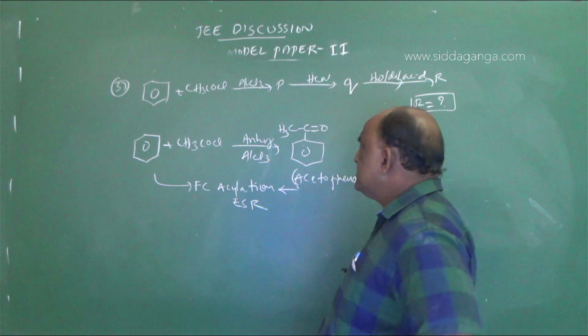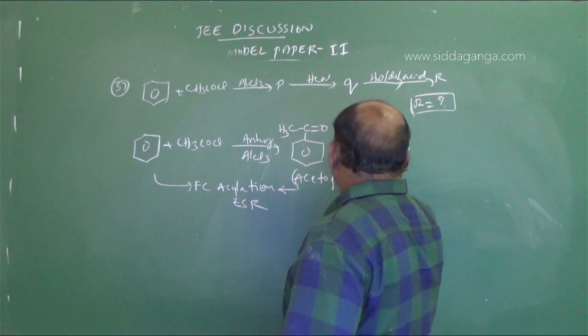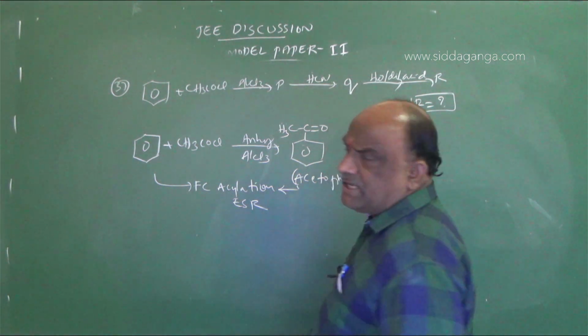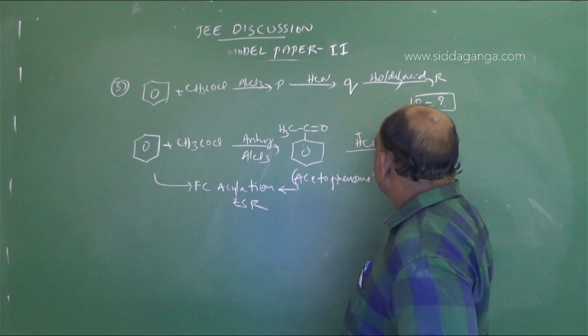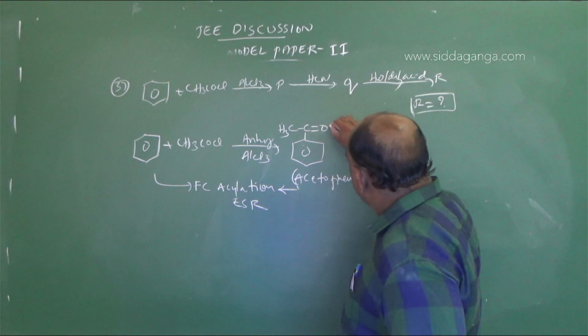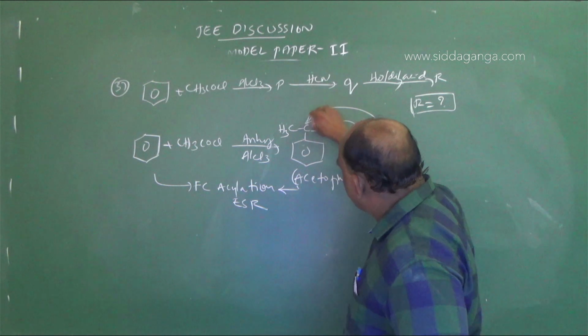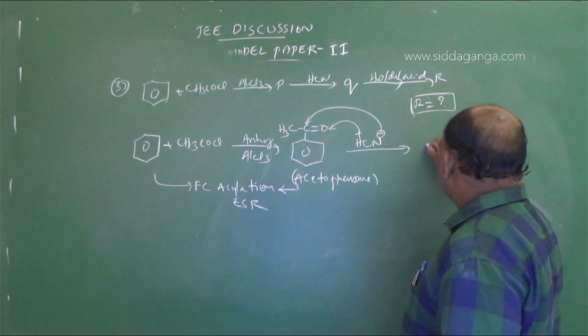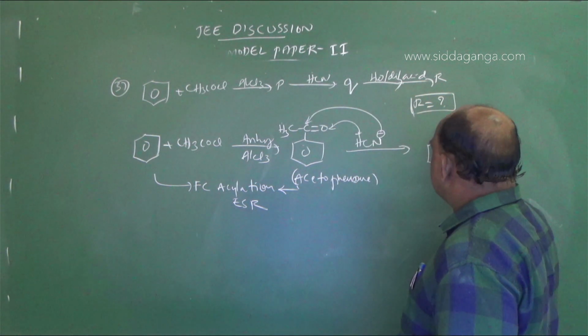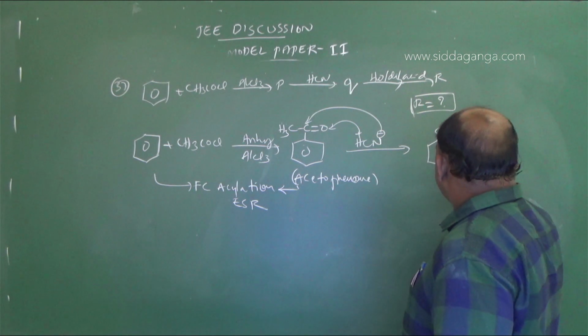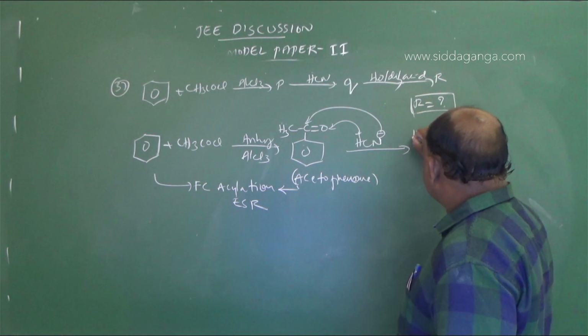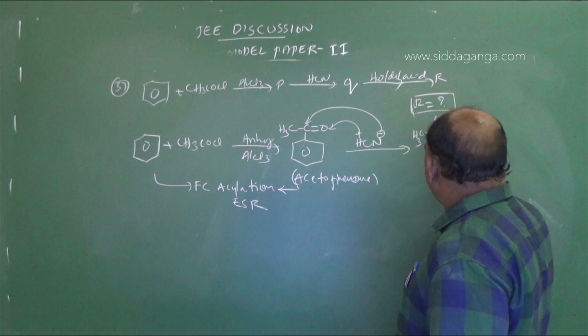And the next step was given, it is HCN. HCN we should write as H plus and CN minus. Addition of H to this side, addition of CN to this side. Then what we will get, the answer is the same answer, very easy. This is C, it becomes OH. This is CH3 as it is. Here one nucleophile will be attached.